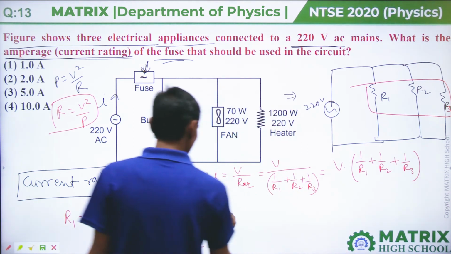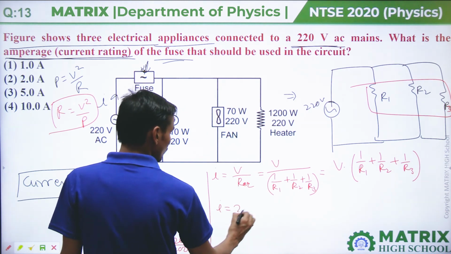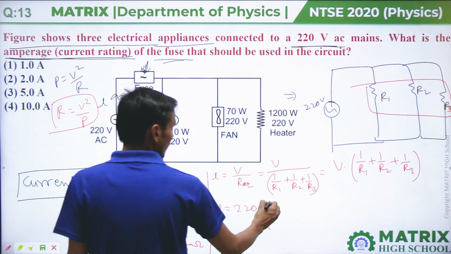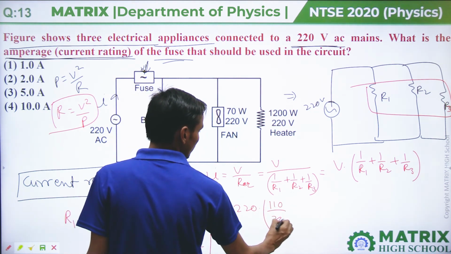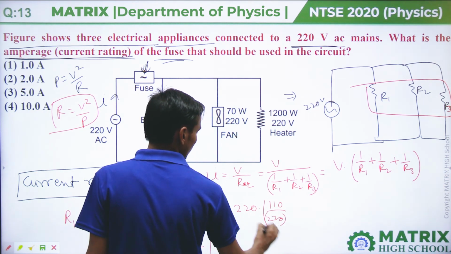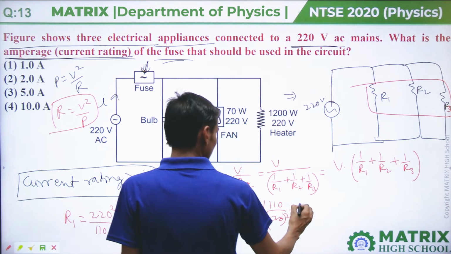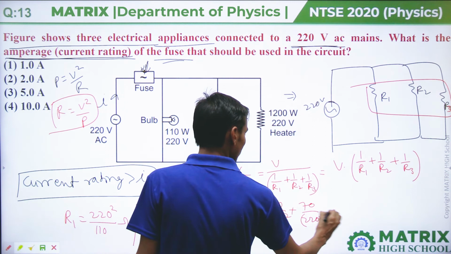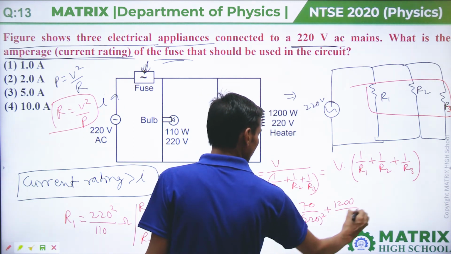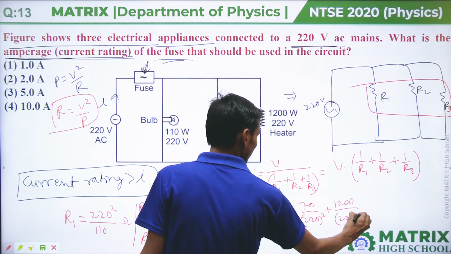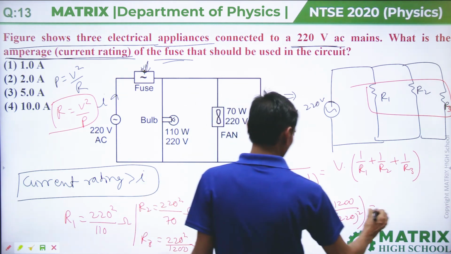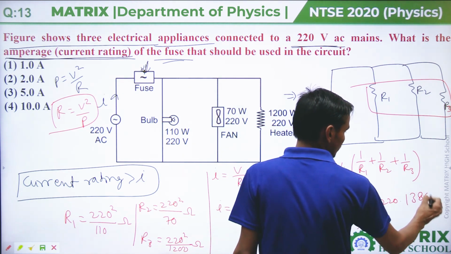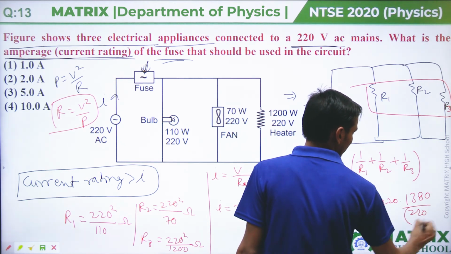From here I equals 220, that is the potential, times 110 divided by 220 square plus 70 divided by 220 square plus 1200 divided by 220 square, and that will come out 220 into 1380 divided by 220 square.